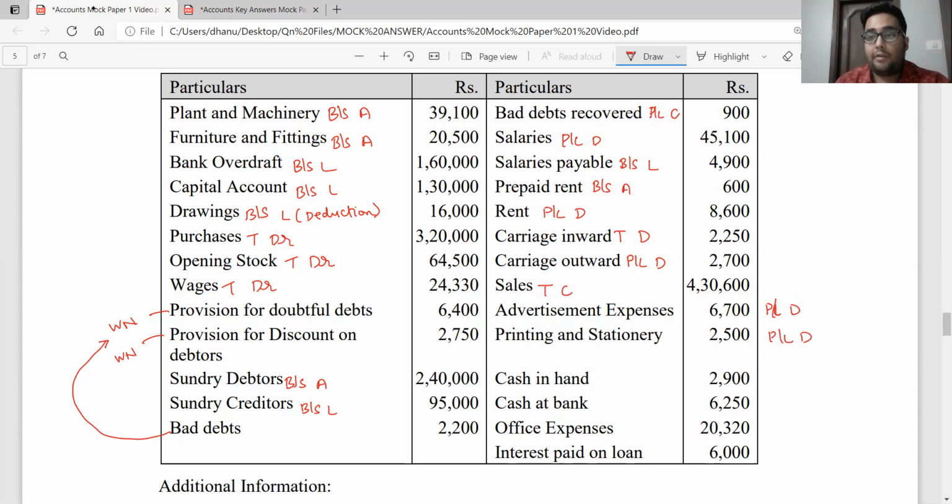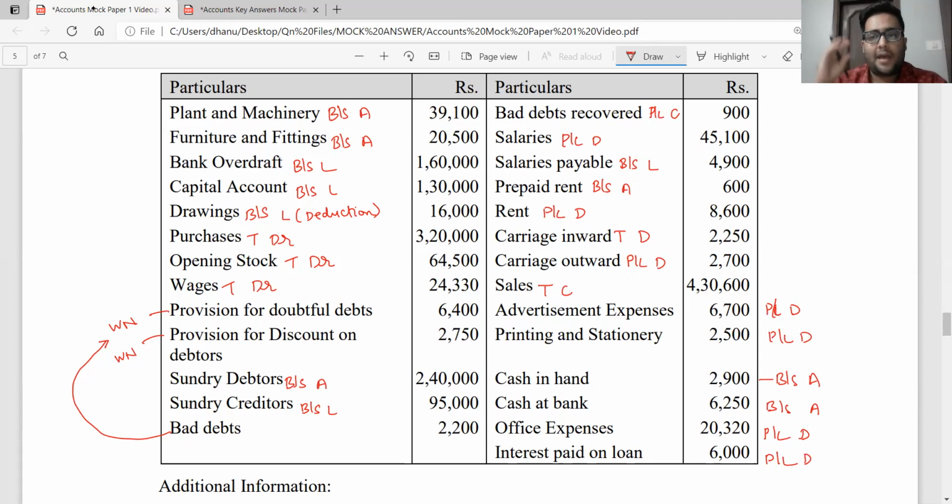Cash in hand, where do you show cash in hand? It is an asset, so balance sheet asset side. Cash at bank, again balance sheet asset side. Office expenses, P&L account debit side. Interest paid on loan, P&L account debit side. So I have classified these items. You will go and place them in the appropriate place in your financial statements.